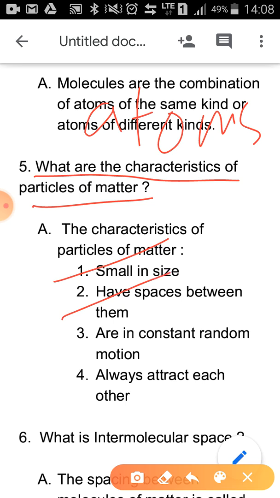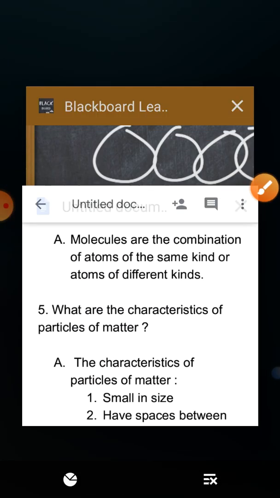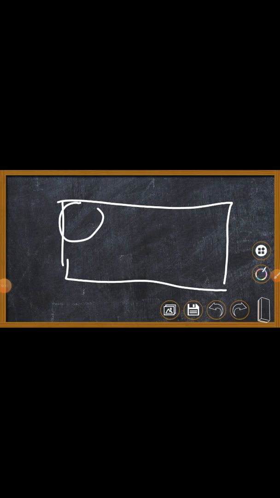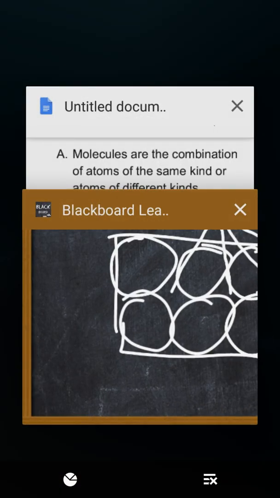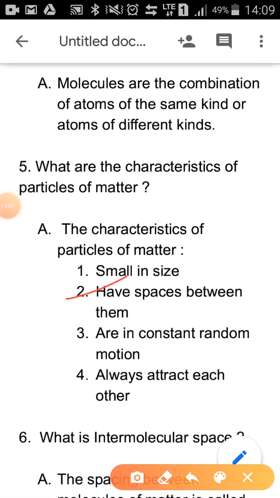Number two, they have spaces in between them. Spaces in between them means what? Like this brick which I have drawn. Suppose this is a big brick. It is made up of atoms. You see that there is a space over here. There is a space over here as well, and over here as well. Yes, they have spaces in between them. Understood? This is the second characteristic.